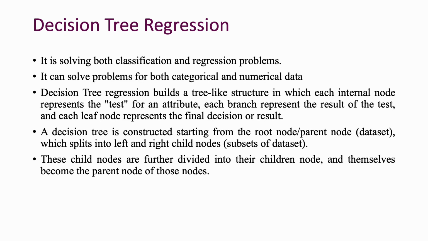Decision tree regression. It solves both classification and regression problems, with both categorical and numerical data. Decision tree regression builds tree-like structures in which each internal node represents a test on an attribute, each branch represents the result of the test, and each leaf represents the final decision or result. The decision tree is constructed starting from the root node, called the parent node, which splits into left and right nodes, like a data structure of root trees and subtrees. The child nodes are further divided into their own children nodes and themselves become the parent nodes of those nodes.